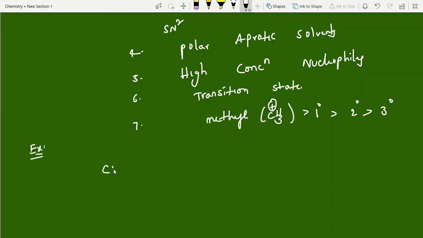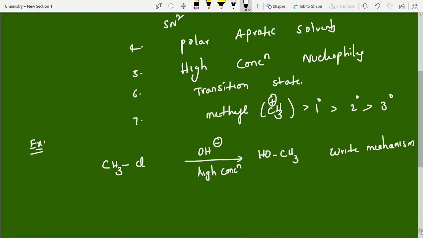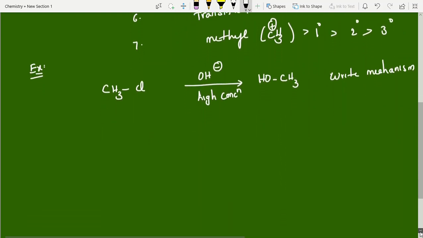Example: see, methyl chloride converting into methyl alcohol with OH minus. I am taking OH minus in high concentration, okay, students? So I am getting CH3OH, methyl alcohol. What is this mechanism? Write the mechanism. You can expect questions like this. Else, directly they will ask the question, what is the SN2 mechanism? Explain. Okay, now I'll show this one.